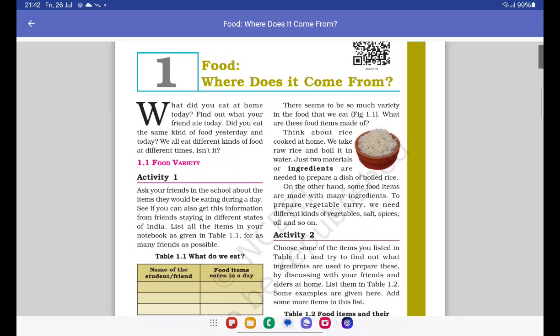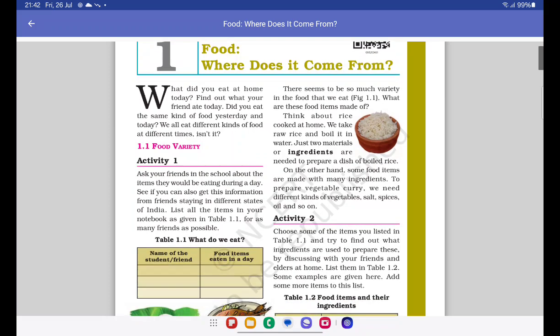Where does it come from? The very first chapter talks about the most important basic human necessity, which is food, and the main thing about food, which is its source. What is the source of food? So you must have got an idea about what we'll be talking about in this chapter. We'll be talking about where the different kinds of foods that we eat come from.